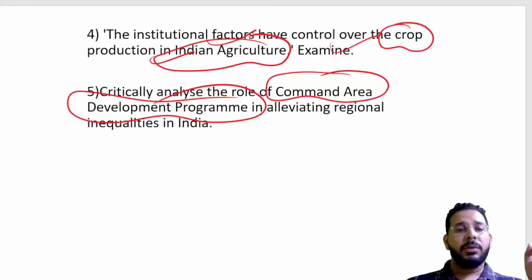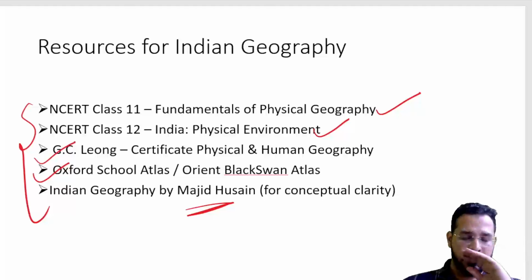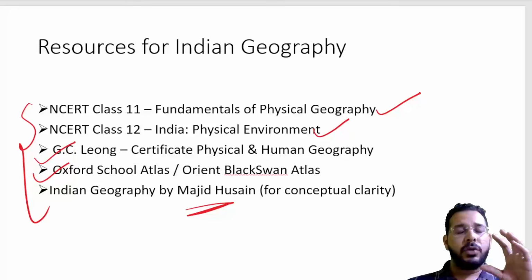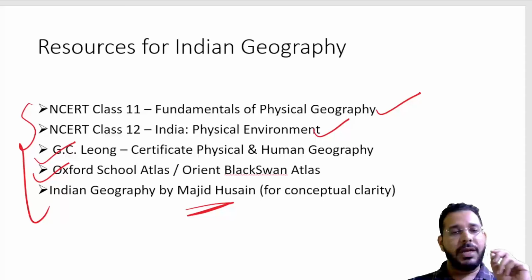So you will have to prepare strategically, because world geography you focus on main points and you study that. Without studying it, you will lose prelims questions. Even in group 2 there will be many questions asked from this world geography. So you will have to be ready.